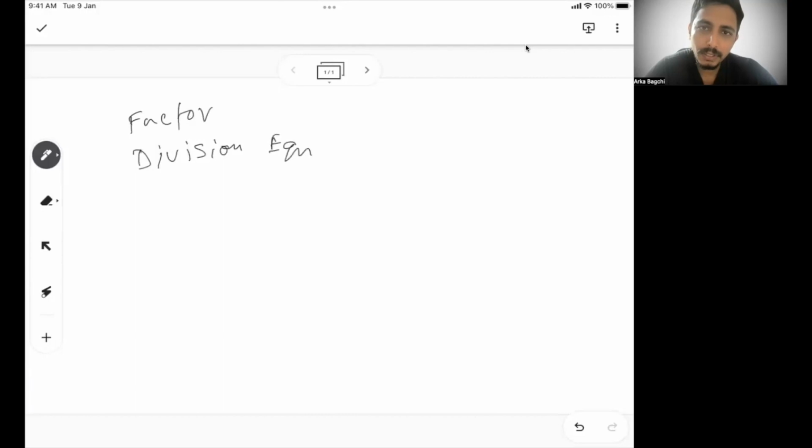So the first session was on divisibility rules of different digits and the classification of numbers, the absolutely fundamental founding stone of number system. Now in the second session today, we are going to talk about these two topics, which are factors and division equation. Both are very important, and multiple questions from this area have appeared in past years of CAT papers. So without further ado, let's get started.